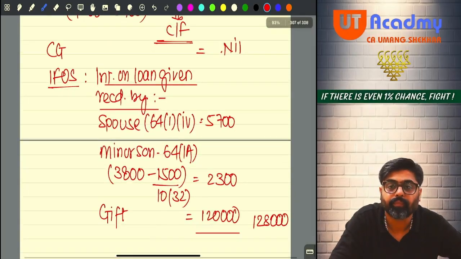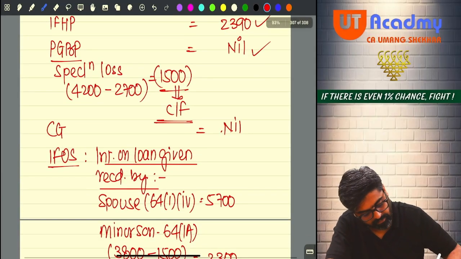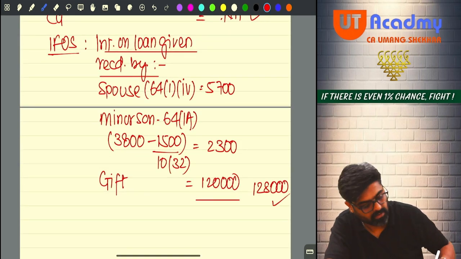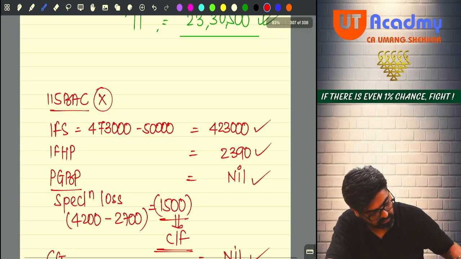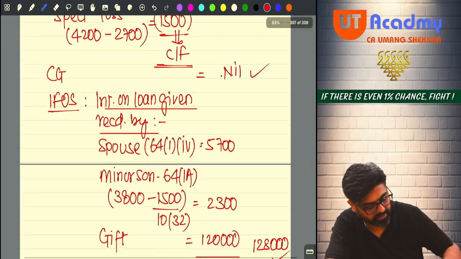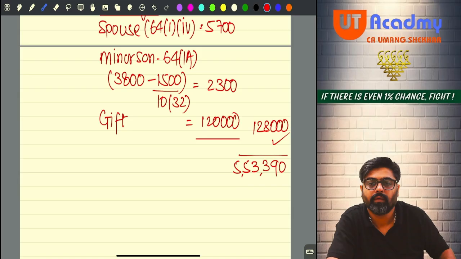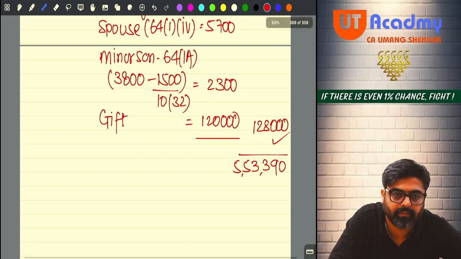Done, sir? See, do you have salary now? Yes. Do you have house property? Yes. Do you have PGBP? Yes. Do you have capital gain? Yes. Do you have IFOS? Yes. Please make the total. 2,390 plus 4,23,000, 4,25,390. Are you getting 4,25,390?